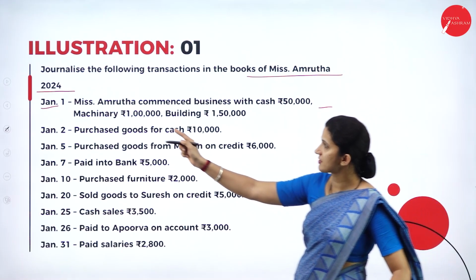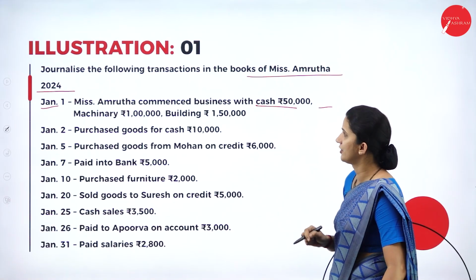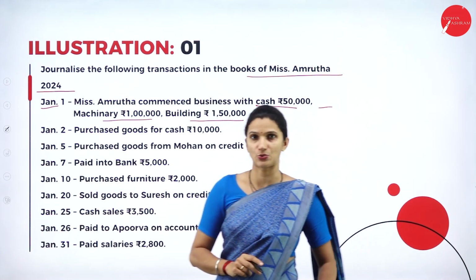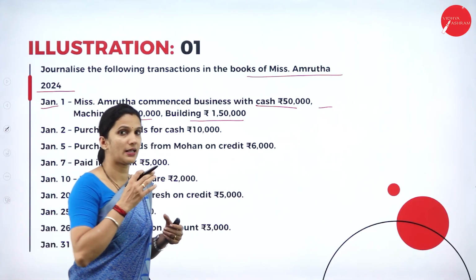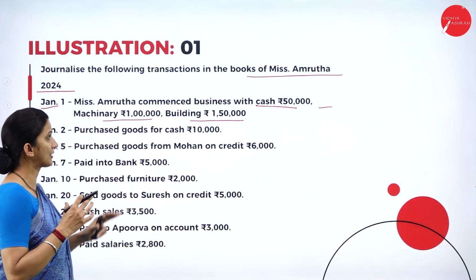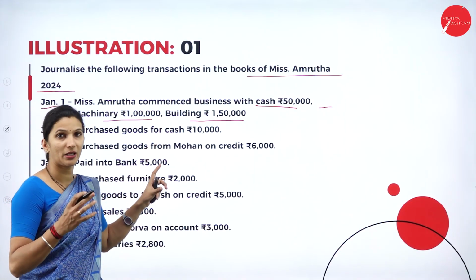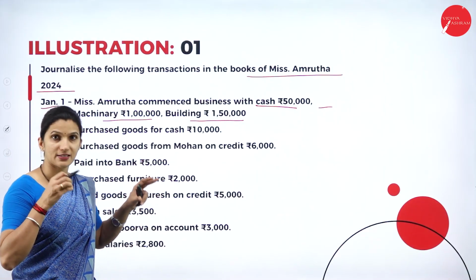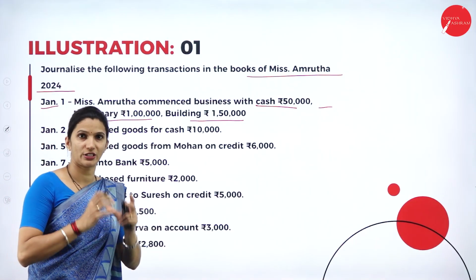So here, the first transaction that we have: Miss Amrita commenced the business with cash 50,000, machinery 1 lakh and building 1,50,000. When the business is started, they had cash worth rupees 50,000, a building worth 1,50,000 and machinery of 1 lakh. In this transaction, we can clearly make out that three assets are coming into the business: cash, machinery and building. So that is the asset.